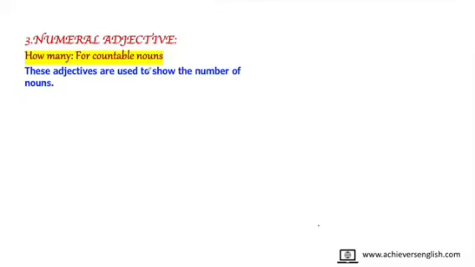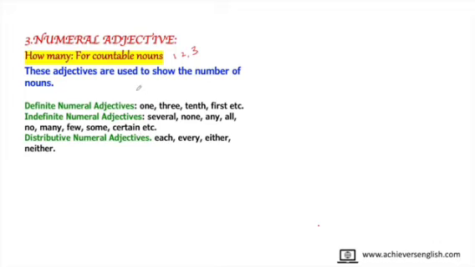Next comes the numeral adjective. A numeral adjective tells you how many and it is used for countable nouns. So dear viewers, whatever things you can count, like 1, 2, 3, 4, or in whatever terms, become countable nouns, and countable nouns can only be asked with how many. So these adjectives are used to show the number of nouns. And it is further divided into three categories. We don't have to mug up all these three kinds. We will just have a look at them and we will understand.